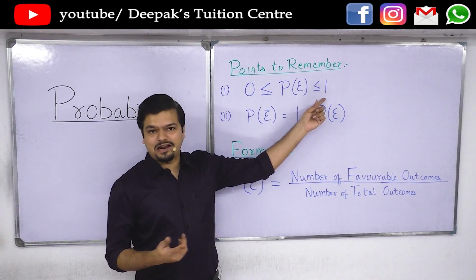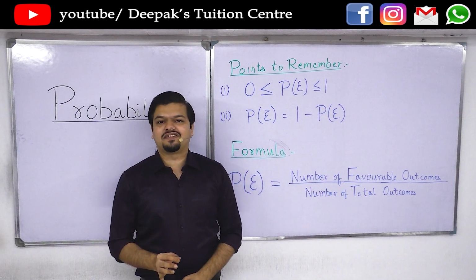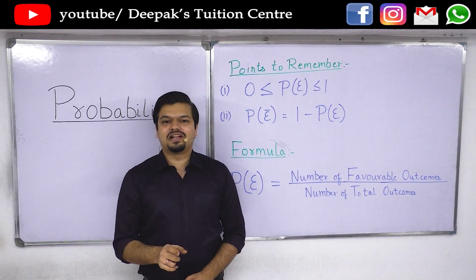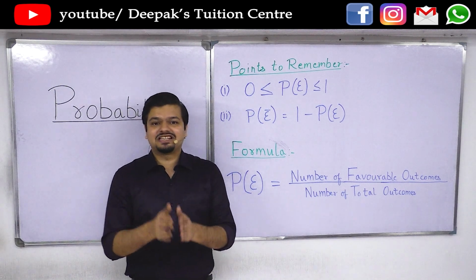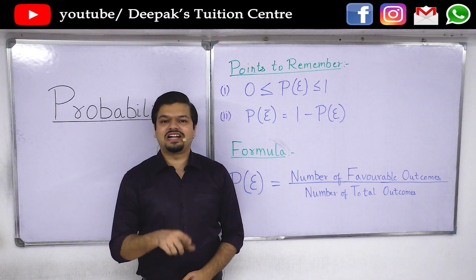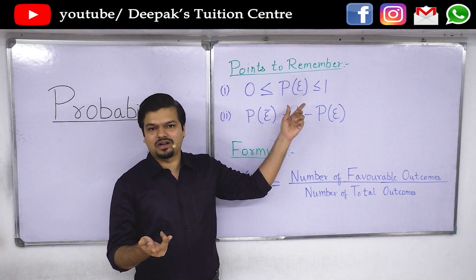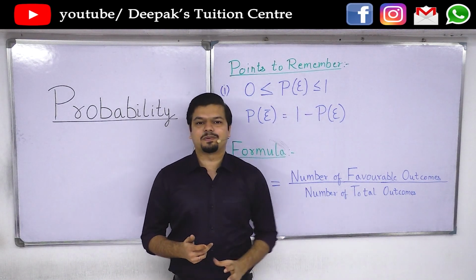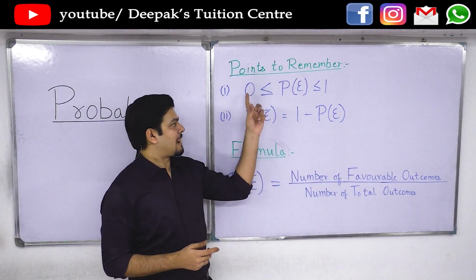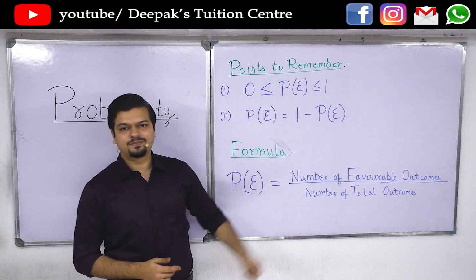Else, the probability can also be equal to 1. That simply means that it's a sure chance that the event will happen. It is called a sure event. That is, it's a 100% chance that the event will happen. For example, if I throw a die, what is the probability of getting a number less than 7? All the numbers on a die will be less than 7. So therefore, the probability is 100%, that is 6 by 6, which is 1. So probability can lie between 0 and 1, both 0 and 1 included.